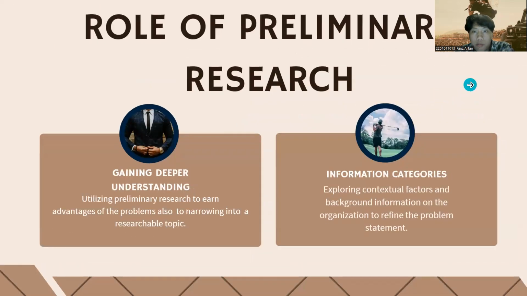Next is the role of preliminary research. The first one is gaining deeper understanding, utilizing preliminary research to gain advantages in understanding the problem, and also to narrow it into a researchable topic. Next is information categories: exploring contextual factors of the background and information on the organization to refine the problem statement.